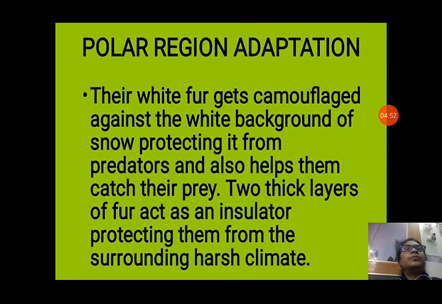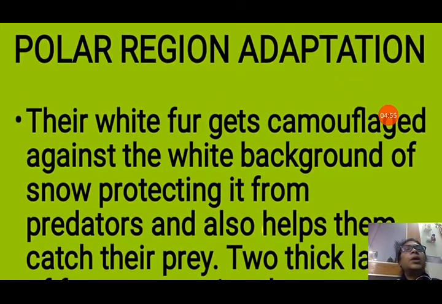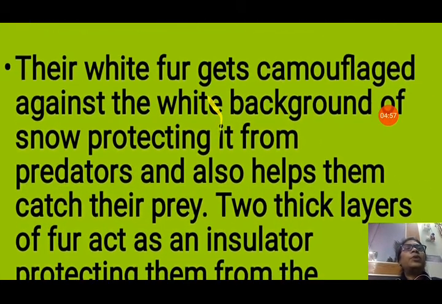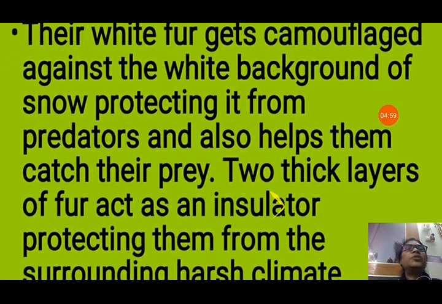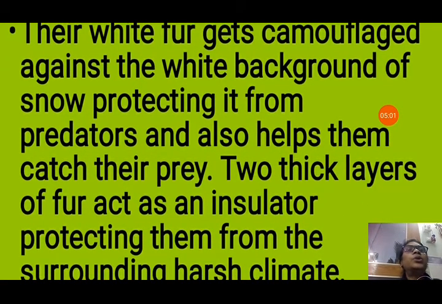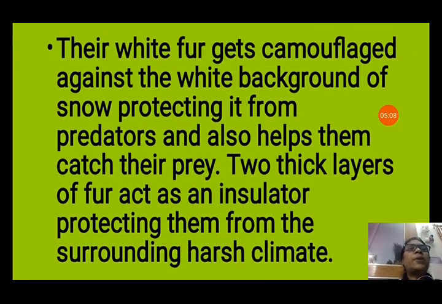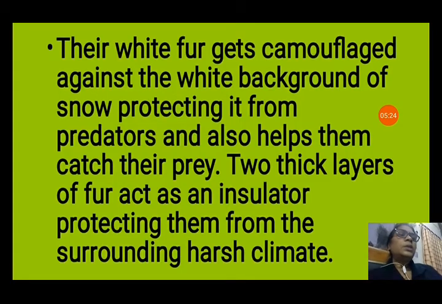Polar adaptation. In the polar region, it is very cold, so their white fur gets camouflaged against the white background of snow, protecting them from predators and also helping them catch their prey. So they merge with their surrounding. This is known as camouflage to protect them from enemies, and this helps them to catch their prey also. Two thick layers of fur act as an insulator, protecting them from the surrounding harsh climate. So it is very cold there. For protecting them from the cold, they have two thick layers of fur.